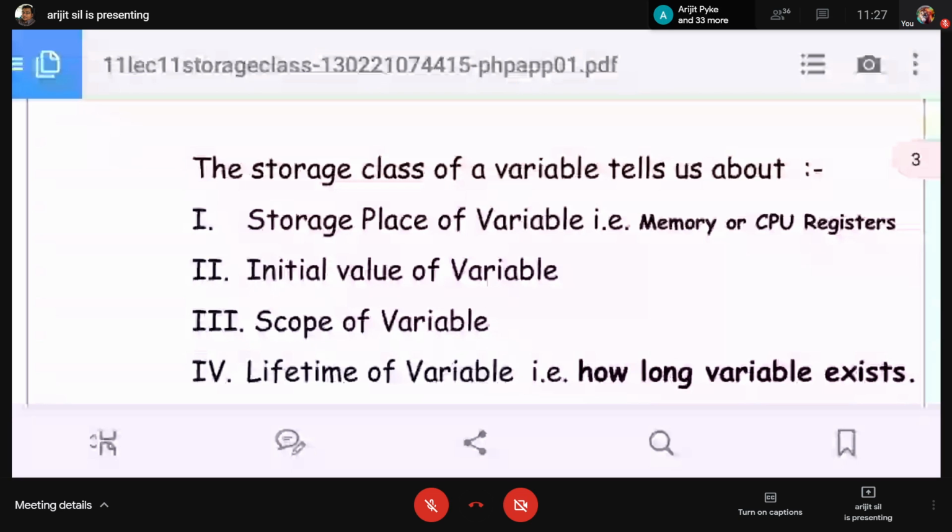Storage place is required because when we declare any variable, there is a memory space. So that is also a storage class matter. The initial value of a variable is also a storage class matter. Scope of a variable is the purpose why we declare the variable. We can't declare a variable and not use it.